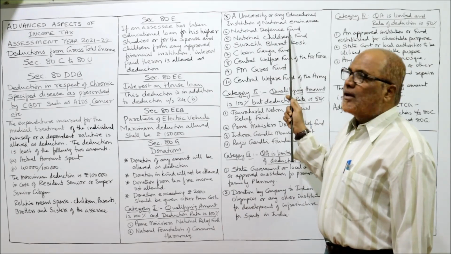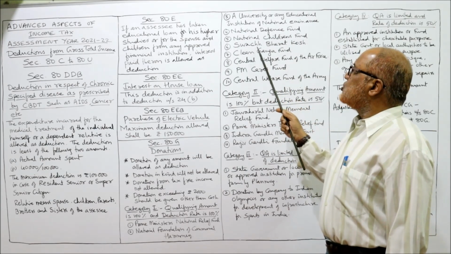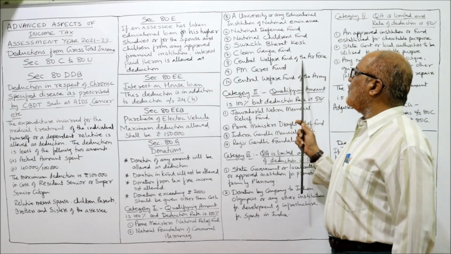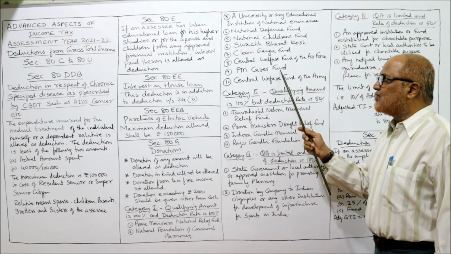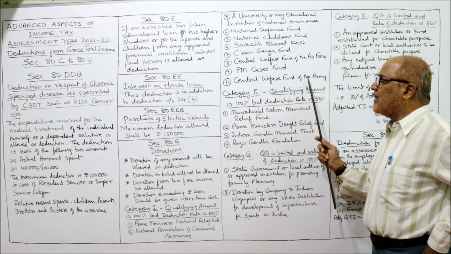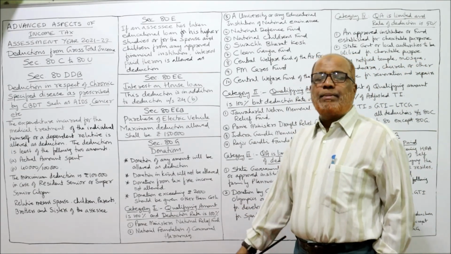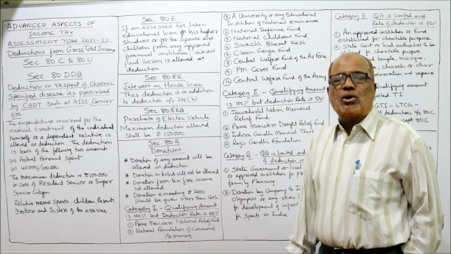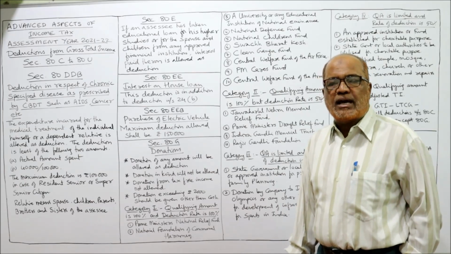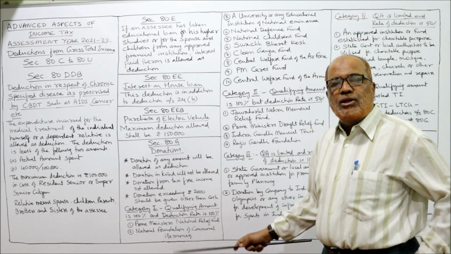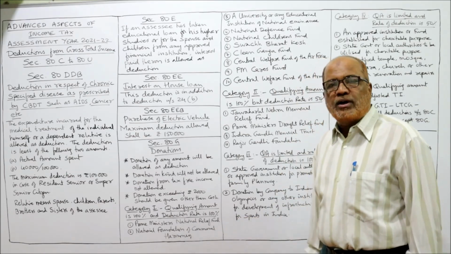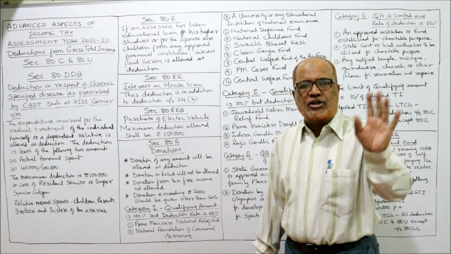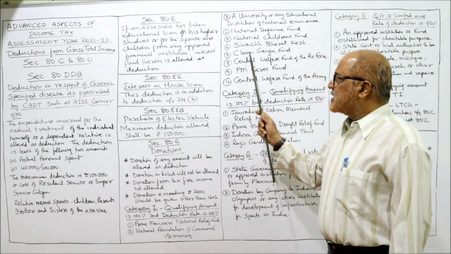National Defence Fund, National Children's Fund, Swachh Bharat Kosh, Clean Ganga Fund, Central Welfare Fund of the Air Force, PM CARES Fund, Central Welfare Fund of the Army. So 10 examples I have selected for those categories of donations on which the qualifying amount is 100% and the rate of deduction is also 100%. While doing a problem, when we come across these, immediately you should think that the qualifying amount is full, 100% deduction. That's it. First category completed.